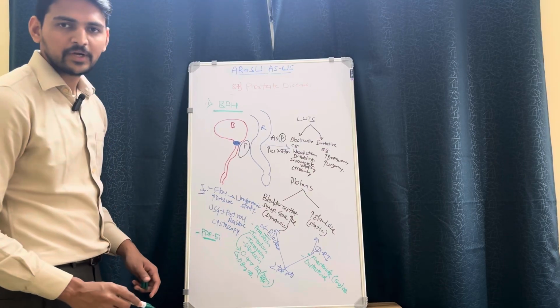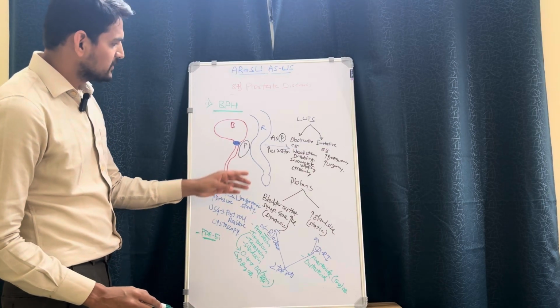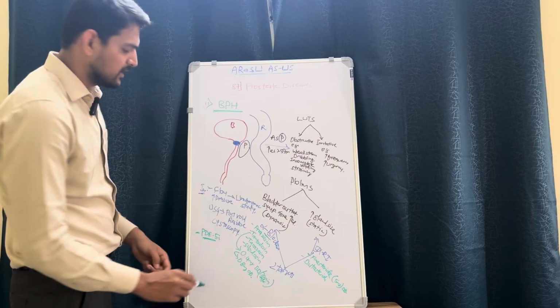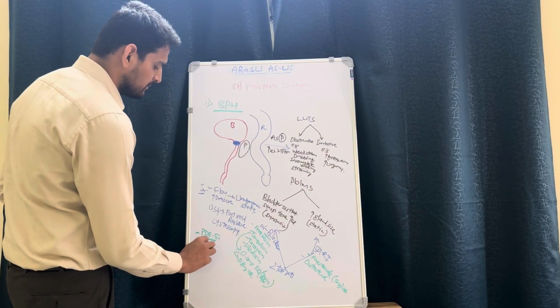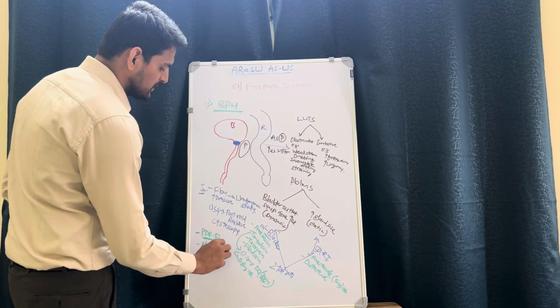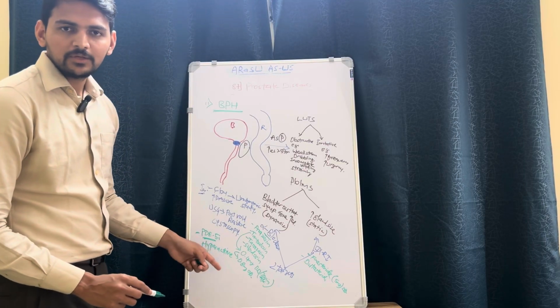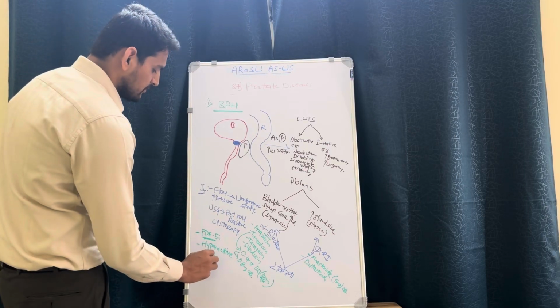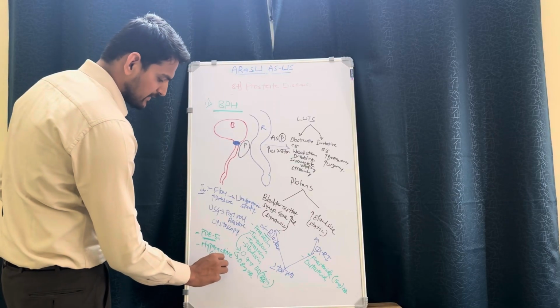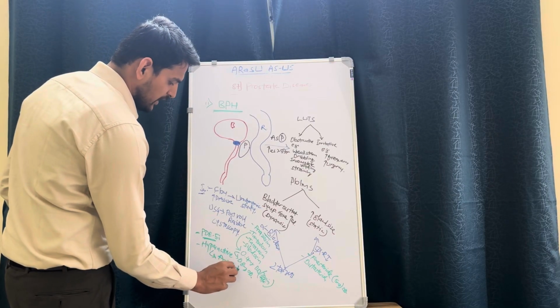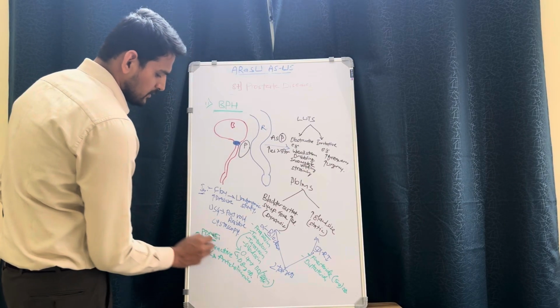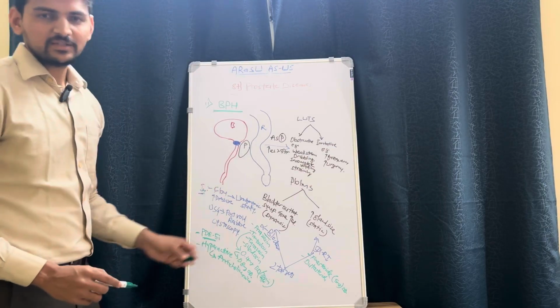That is the important point. And sometimes all these symptoms will mimic hyperactive bladder. Actually, both of them are different, but to handle hyperactive bladder symptoms, we will prefer anticholinergic medications. So these are the things in BPH.